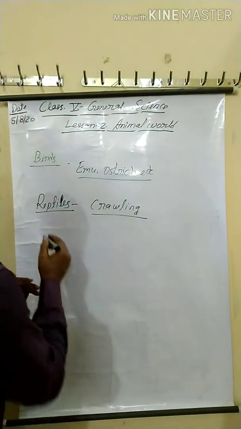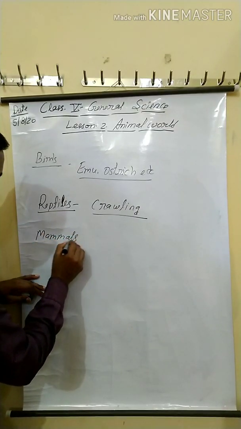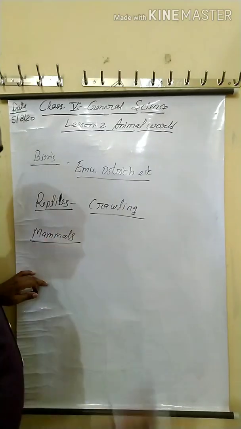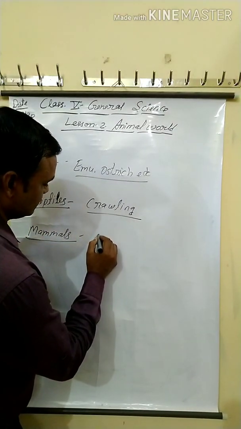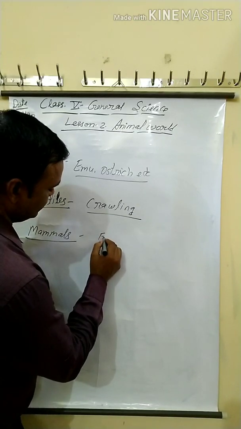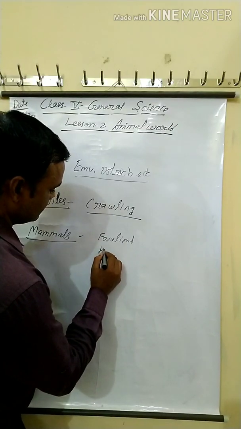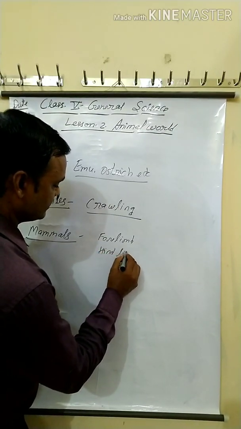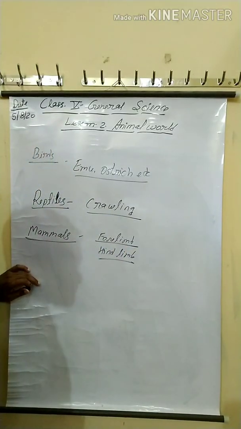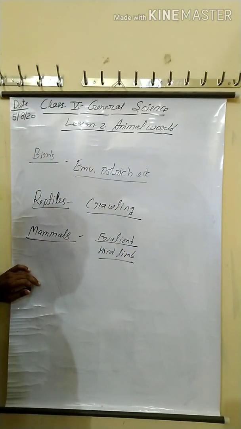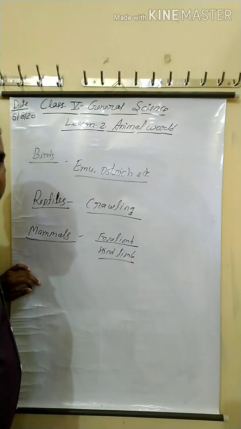Next, mammals. Mammals have 4 limbs and hind limbs. With the help of forelimbs and hind limbs, mammals move from one place to another, and they can also run very fast on the ground.